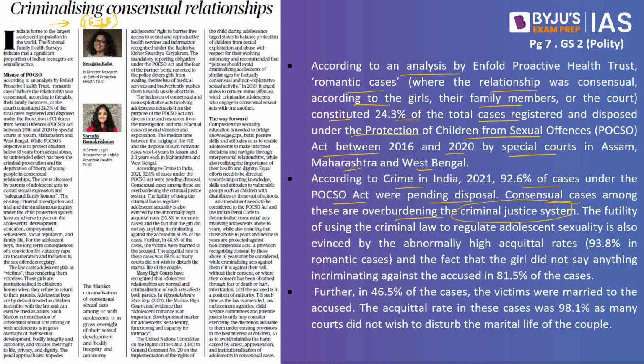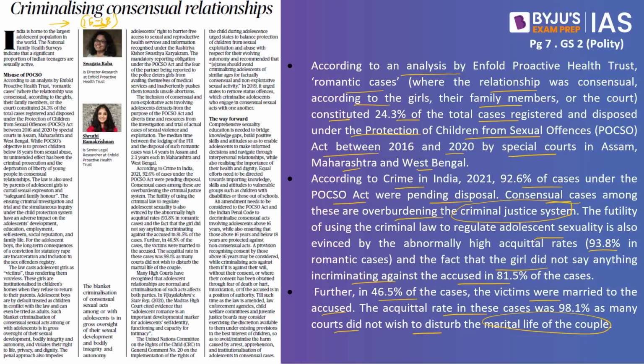The futility of using the criminal law to regulate adolescent sexuality is also evinced by the abnormally high acquittal rate, which is 93.8%, and the fact that the girl did not say anything incriminating against the accused is 81.5%. Further, in 46.5% of the cases, the victims were married to the accused. The acquittal rate in these cases was 98.1%, as many courts did not wish to disturb the marital life of the couple. What do we understand by this?